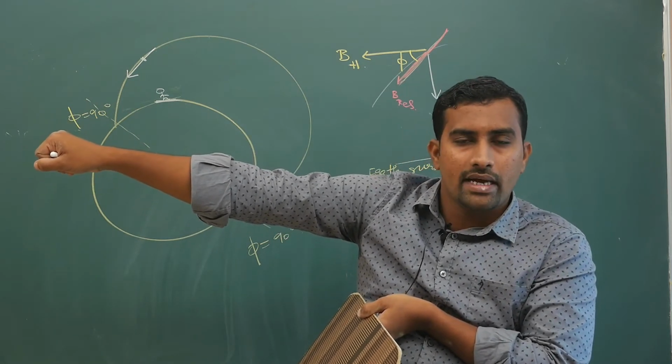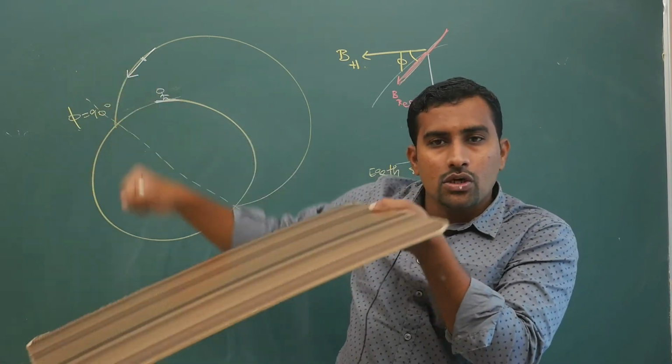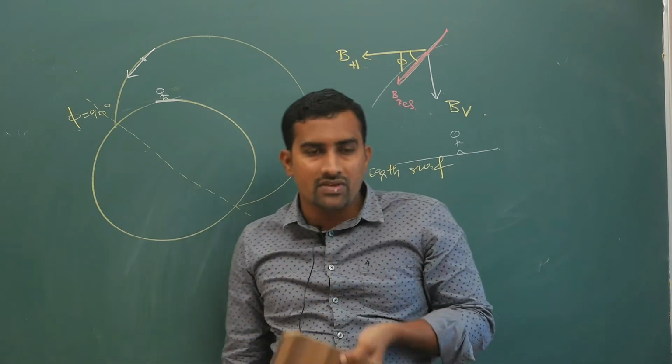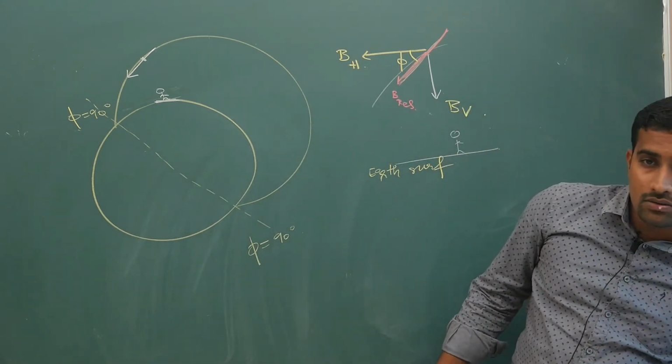The dip circle will orient itself in the resultant direction of this plank. Hope you have got what I am trying to tell you.